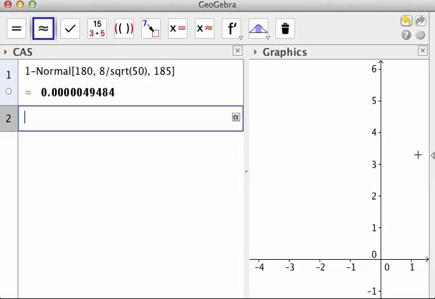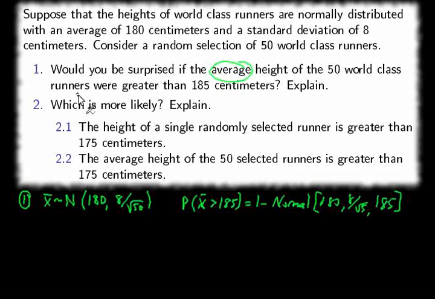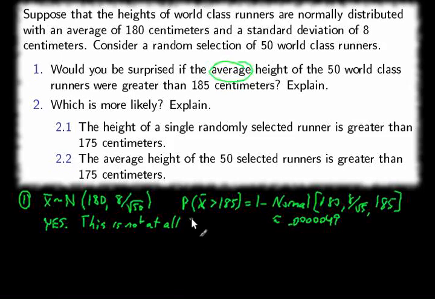Yeah, that's not very big. Let's see, 1, 2, 3, 4, 5 zeros, 4, 9. So this is approximately 0.00000 49. So yes, we should be very surprised. This is not likely to happen. Yes, we would be surprised because this is not at all likely. The probability is just too small.